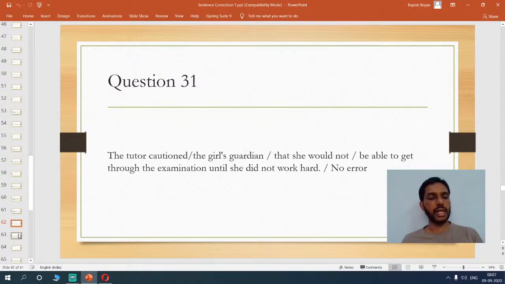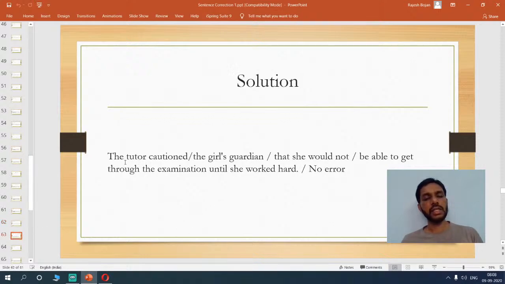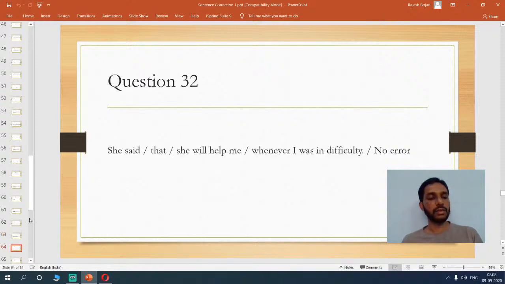So if you look at the answer, you would see: the tutor cautioned the girl's guardian that she would not be able to get through the examination until she worked hard. Because here we are using cautioned, it's an -ed, past tense, so again we have to use past tense. So until she worked hard, she would not be able to get through the examination. So that's how you will write it.